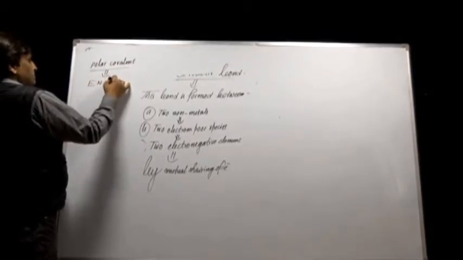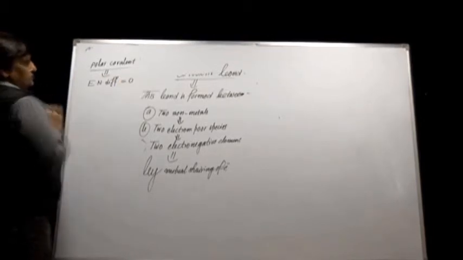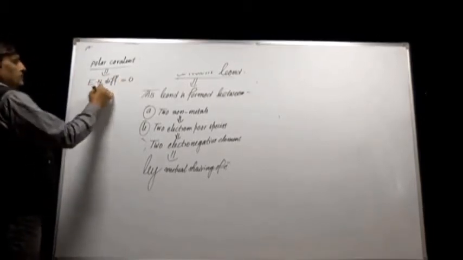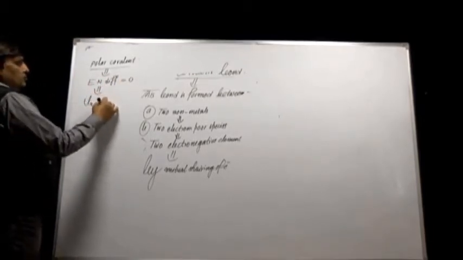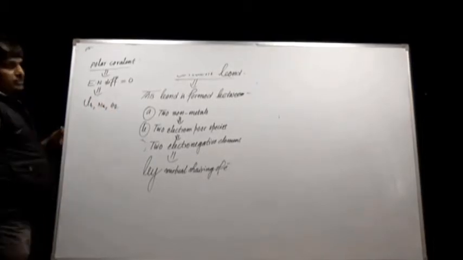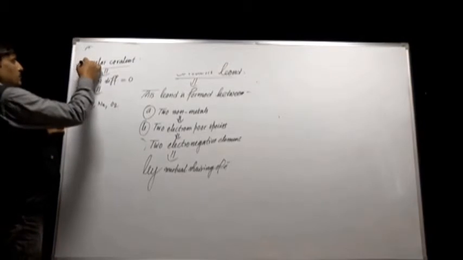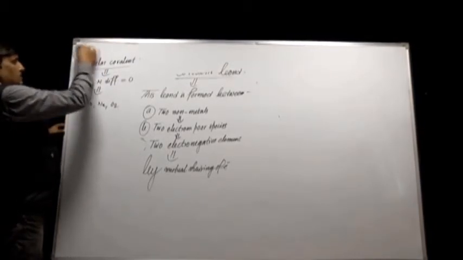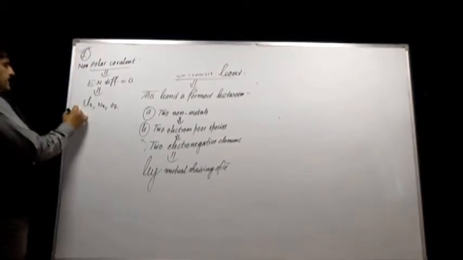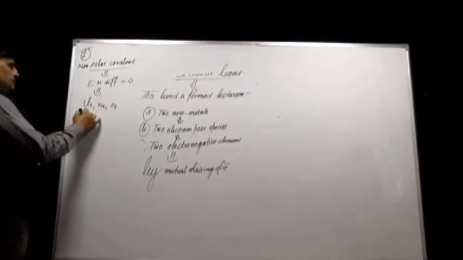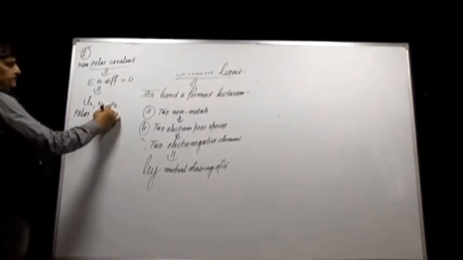For non-polar, the electronegativity difference must be equal to 0. Example: Cl2, N2, O2, these are all examples of non-polar covalent bonds. First is the non-polar covalent, second, polar covalent.